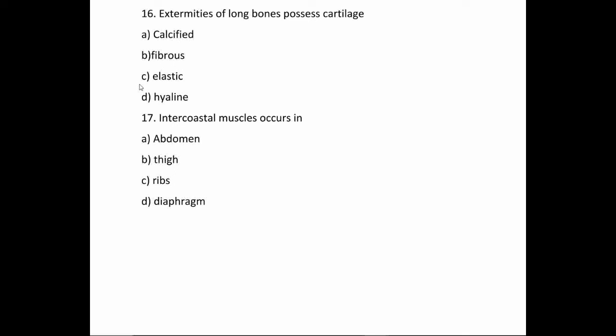Question number 16. Extremities of long bones possess cartilage. Option A, calcified, option B, fibrous, option C, elastic, option D, hyaline. So our correct option is option D, hyaline. Question number 17. Intercostal muscles occur in option A, abdomen, option B, thighs, option C, ribs, option D, diaphragm. So our correct option is option C, ribs.